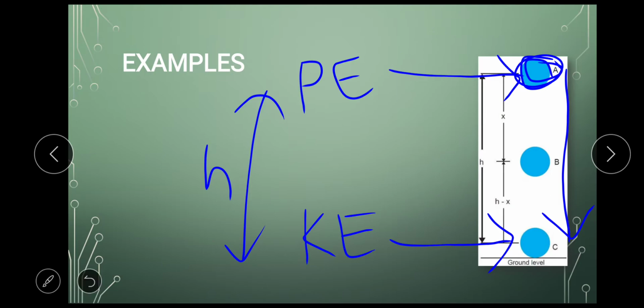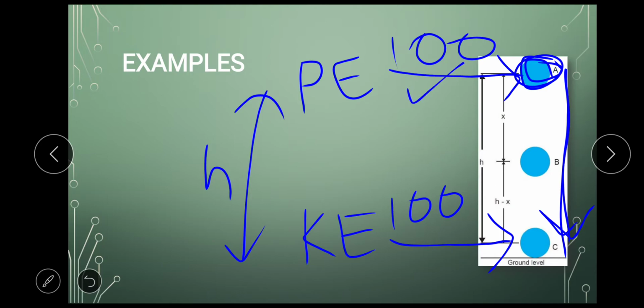Let's take some values. For example, here we say that it has 100 potential energy. So when it falls down and reaches this level, that 100 potential energy will get converted into 100 kinetic energy. Energy will remain the same. 100 potential became 100 kinetic. It will get transformed from potential to kinetic.